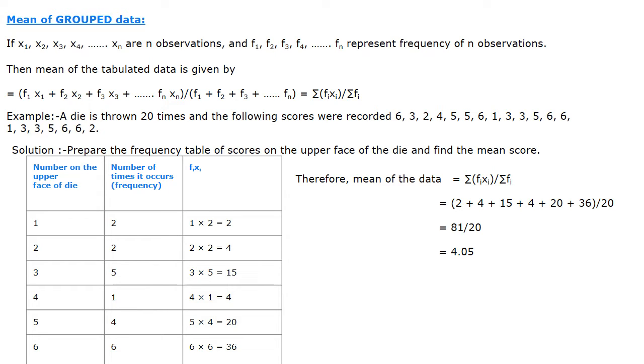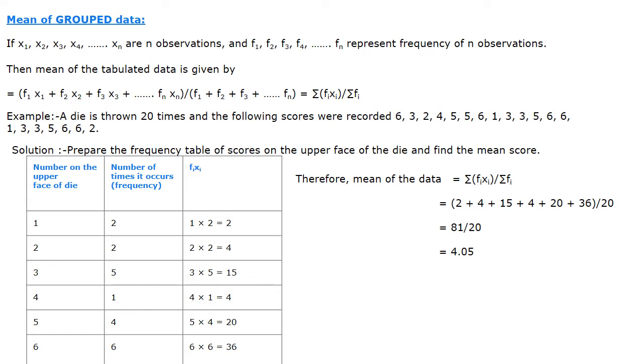So we can understand this mean of group data by a simple example here. When a die was thrown 20 times, the number on the upper face of the die is 6, 3, 2, 4, like this up to 2 here.